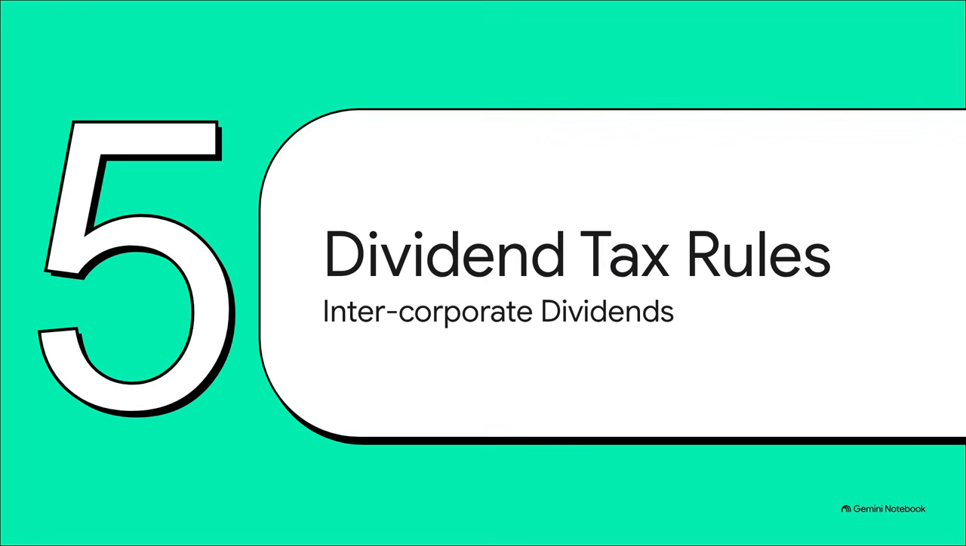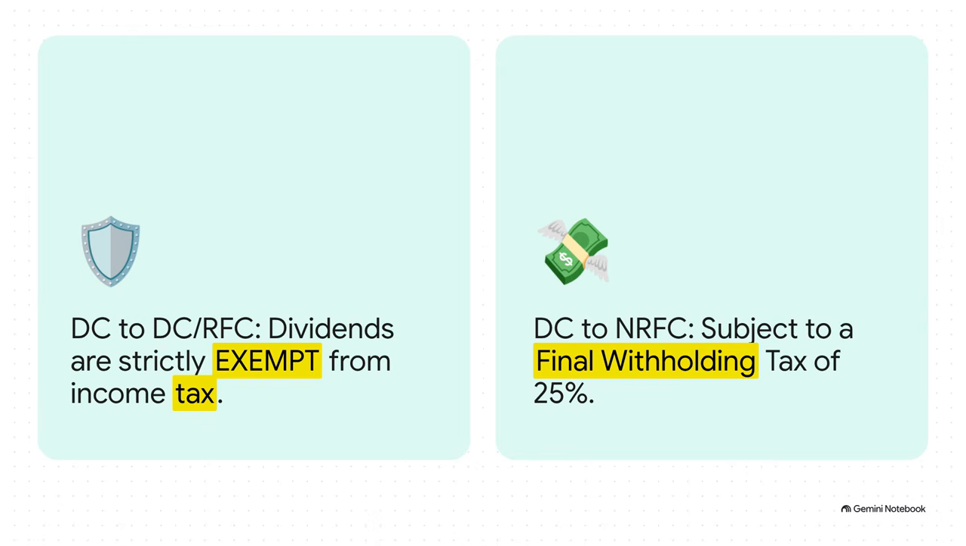Moving to checkpoint 5, mastering dividend tax rules. This is easily one of the most testable areas, intercorporate dividends. When one corporation pays another, the BIR cares a lot about where that cash is actually going. Notice the stark contrast. If a domestic corporation pays out dividends to another domestic corp or even to a resident foreign corp, it is completely exempt from income tax. Why? Because the money is circulating within the Philippine economy. But the exact second that domestic money crosses the border to a non-resident foreign corp, bam, 25% final withholding tax.